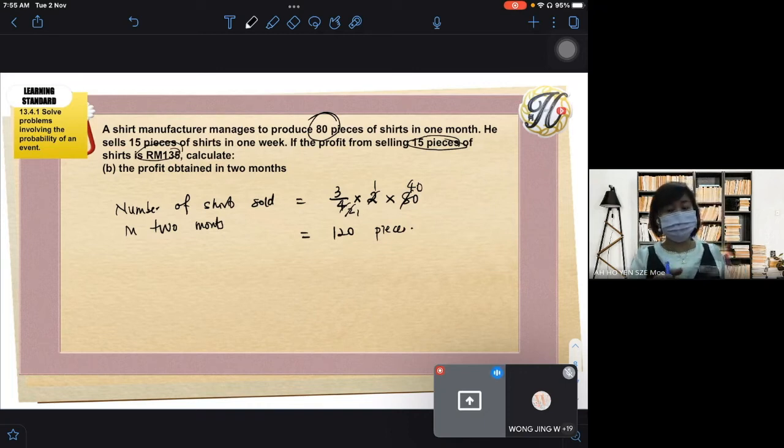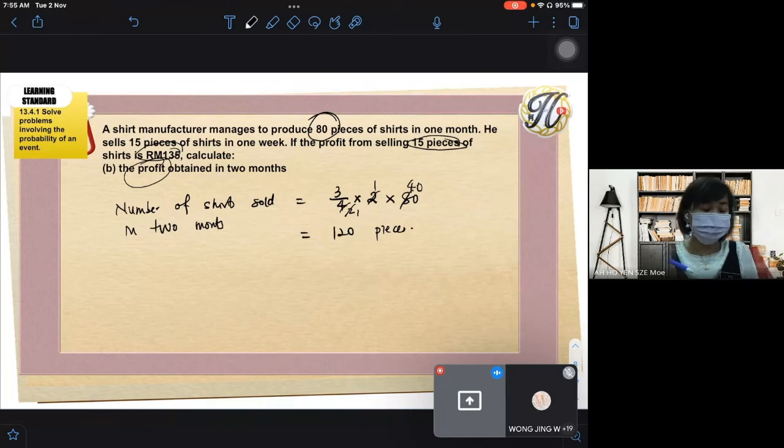Is that right? Can the class follow? How did we get 120? Okay, so is this the answer, or do we have to proceed? What's the question? They want the profit. So the profit of selling 15 pieces is RM135, right? 15 shirts, the profit is 135. So what is the profit for 1 shirt? How to get the profit for 1 piece? Can anybody tell me the profit of selling 1 shirt?